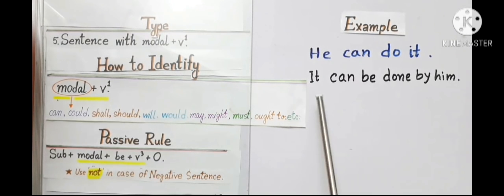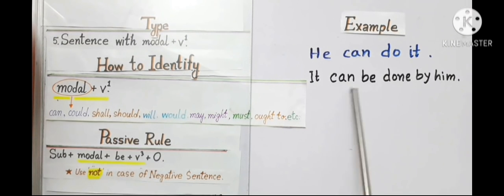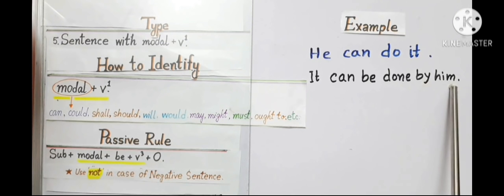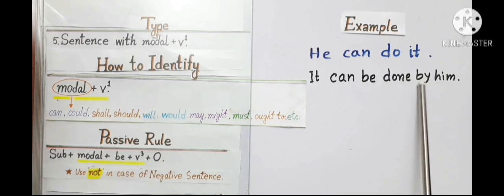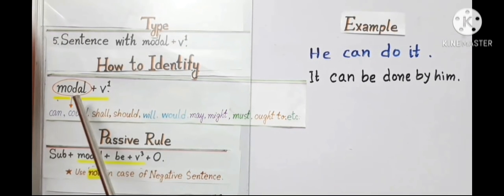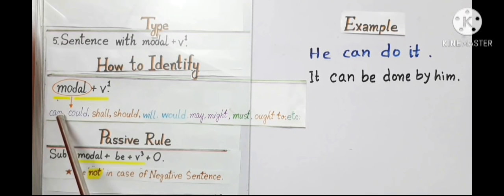The answer will be: it can be done by him. It subject, can modal, be done verb 3, by him object. And here I indicate some modals: can, could, shall, should, will, would, may, might, must, ought to, etc.